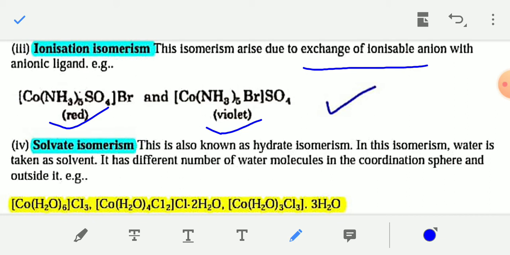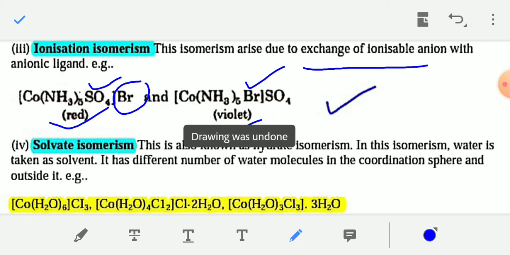In the first case, SO4 is present within the coordination sphere, and in the second structure, bromine is present in the coordination sphere. In the first case, bromine is present as counter ion, and in the second case, SO4 is present as counter ion. Okay, and if you dissolve the first compound, [Co(NH3)5SO4]Br, you will get the existence of [Co(NH3)5SO4]+ and Br-.